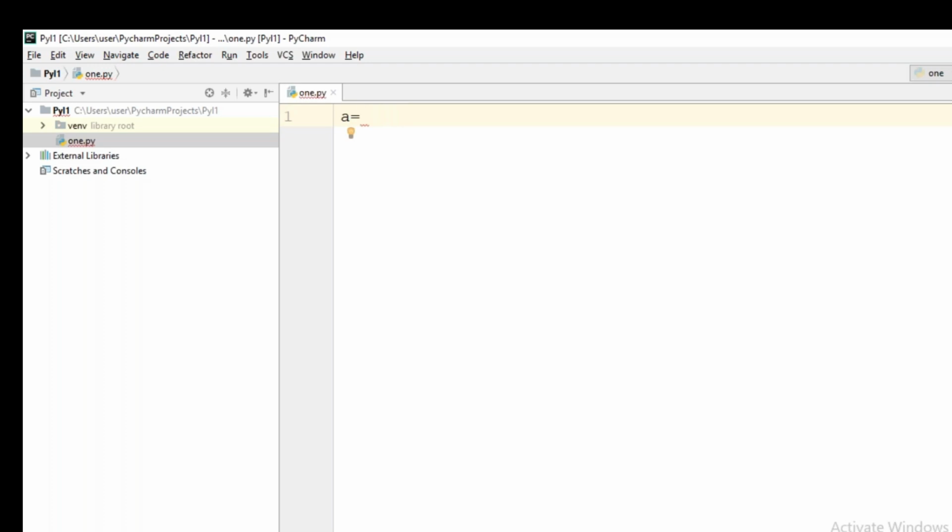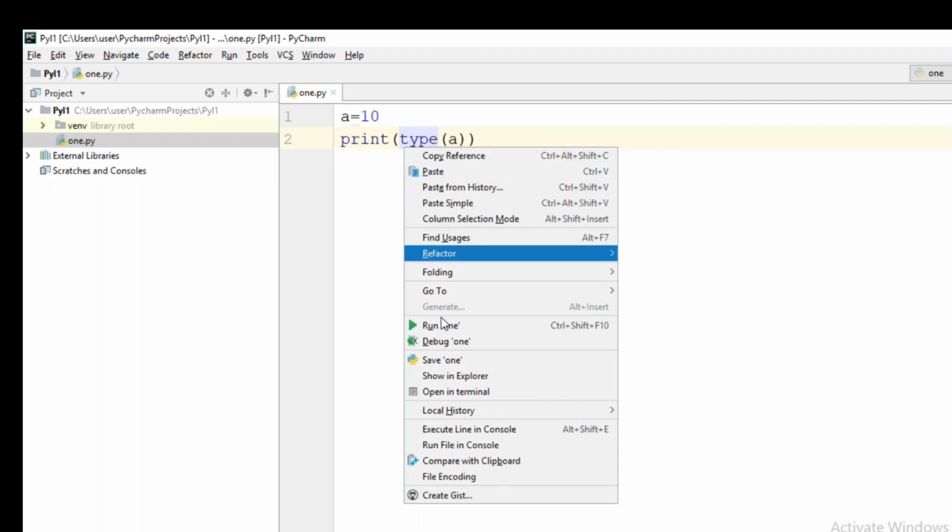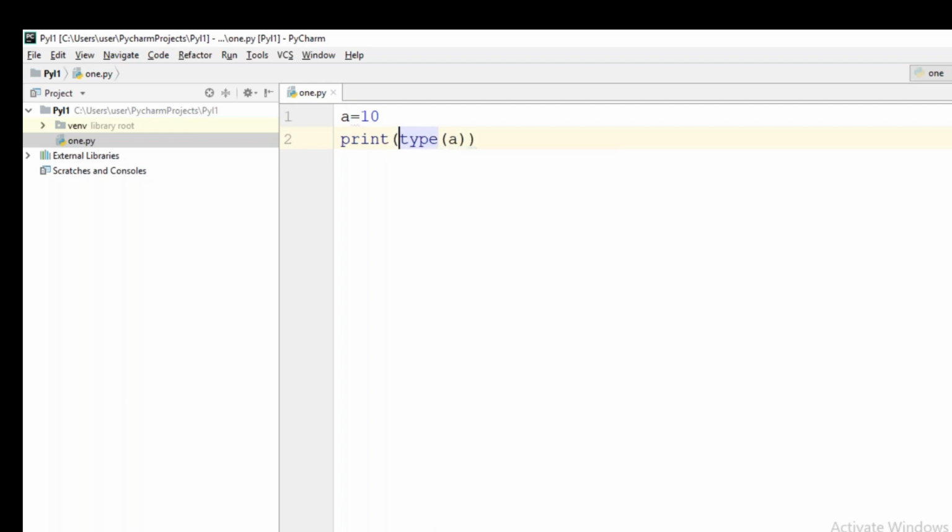If I give a equal to 10 and print type of a, what will happen? The type of the variable a will come for you. Which type of value is stored in the variable a? Integer, so type of a will become int.